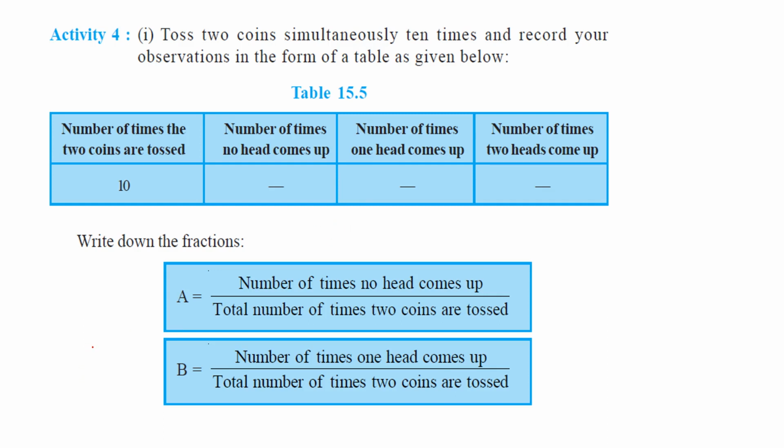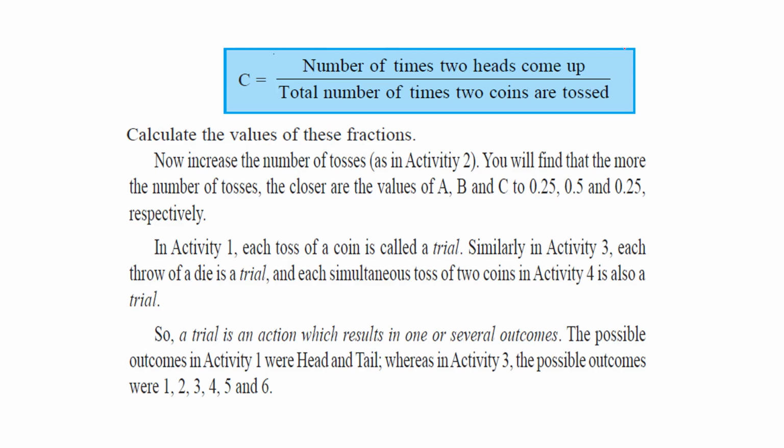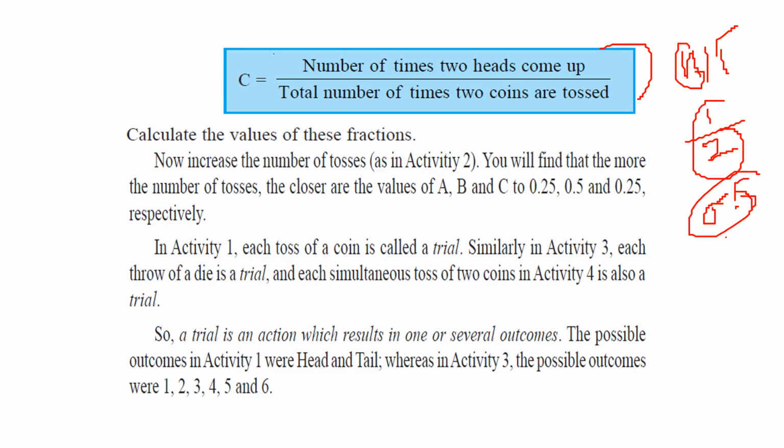If you go on and on, increasing the number of observations, you will see it will come nearer to what it should be. That is, if head and tail are the possibilities, that is, we have two possibilities. The head possibility is 1 by 2, this becomes 0.5. This is the probability of getting head, and the probability of getting tail is similarly 1 by 2, which is 0.5. So the probability of getting head or tail is 0.5.